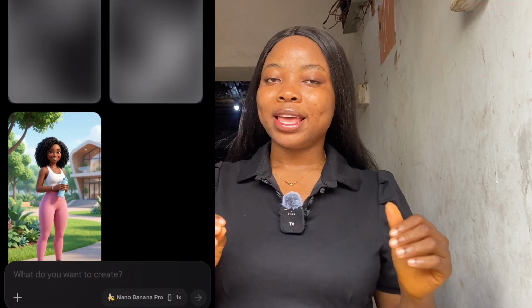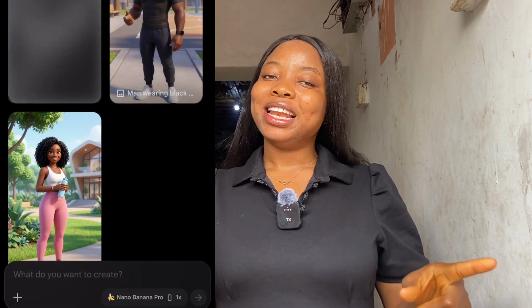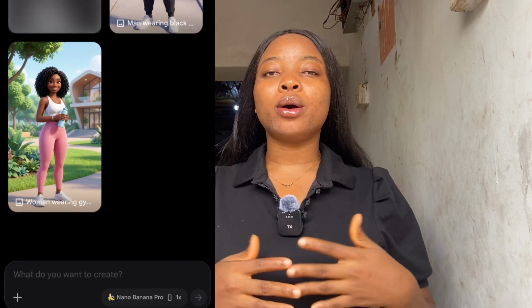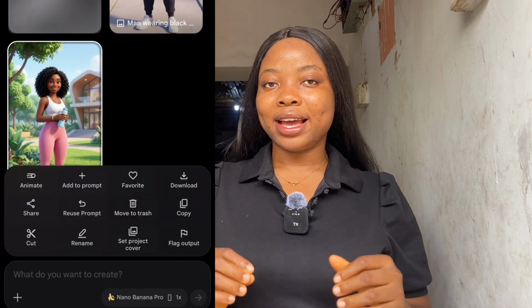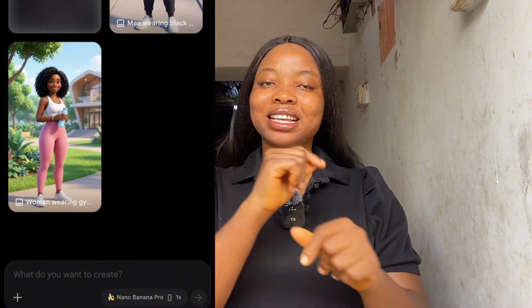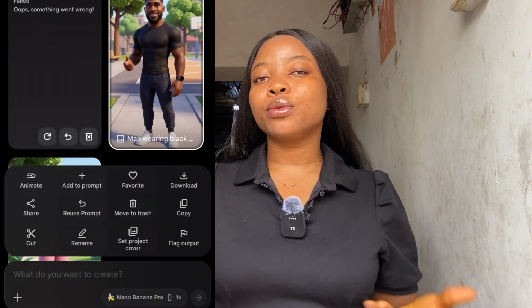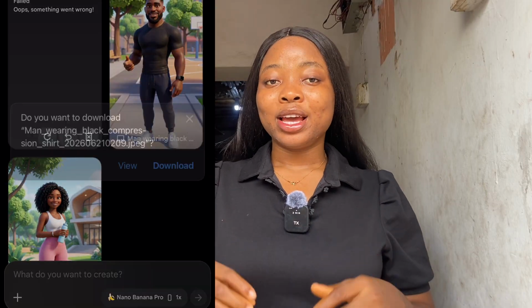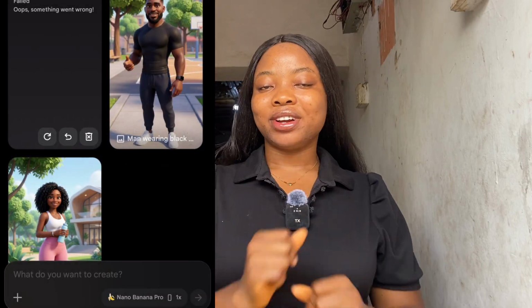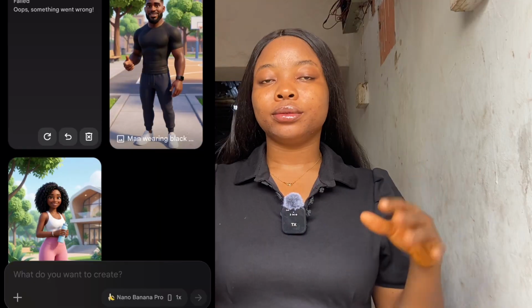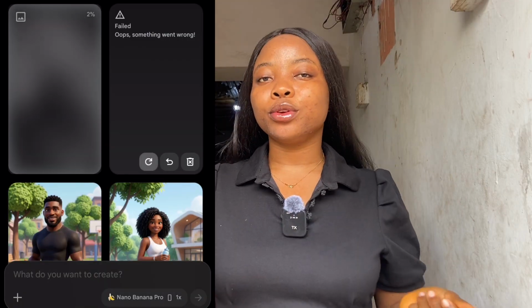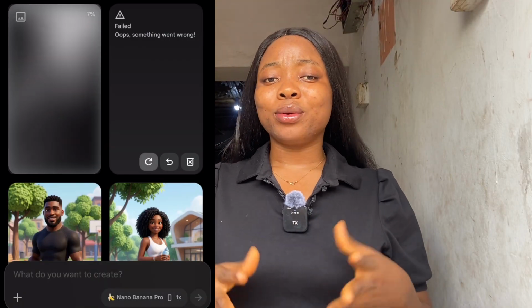So what we're going to be doing is make sure you save your work. Although even if you did not save it, your work is secure, but just to be on the safer side, long click on it, then click on download button right here and download to your device. Long click on it, click on the download button and download. It said, oh, something went wrong. Just click on this circle right here. It's going to regenerate.